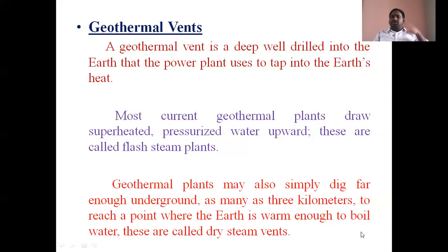If direct steam is extracted from underground, that is called a flash steam geothermal power plant. If only hot water is extracted from underground, that type of plant is called a dry steam power plant. Flash steam power plants have a large depth of piping system, and dry steam vents have 3 kilometers of piping system.